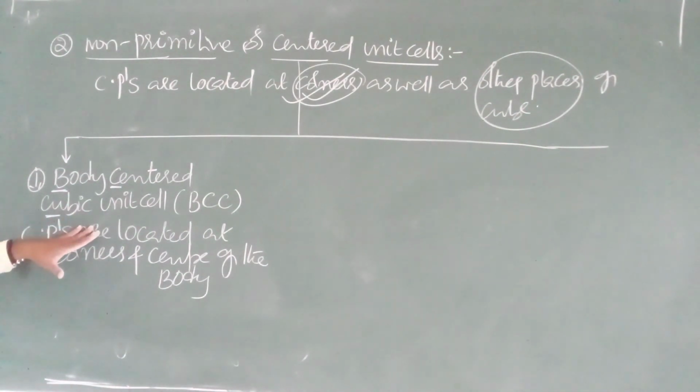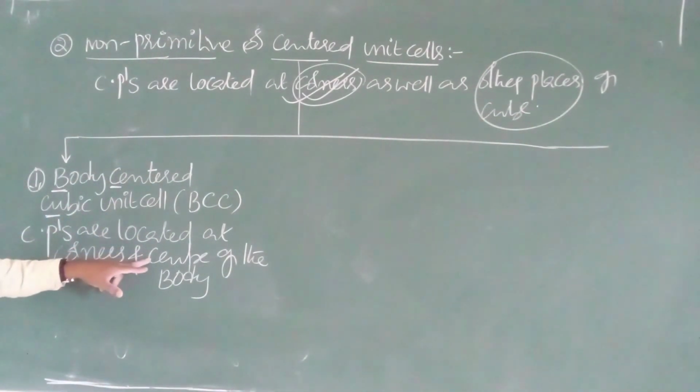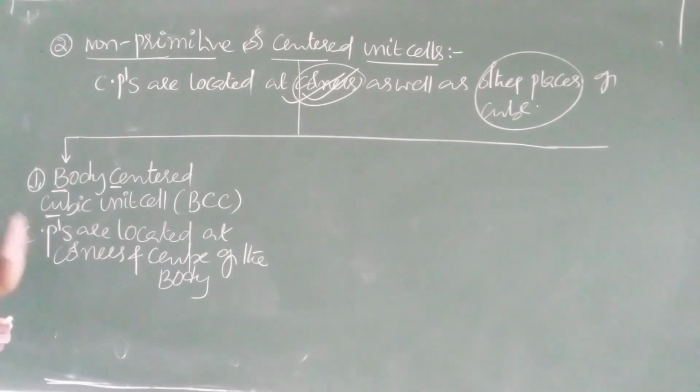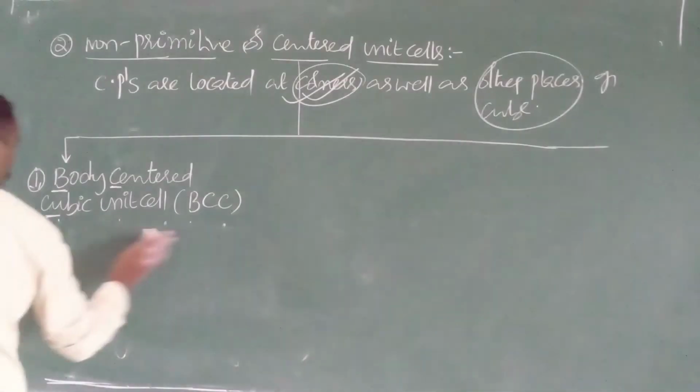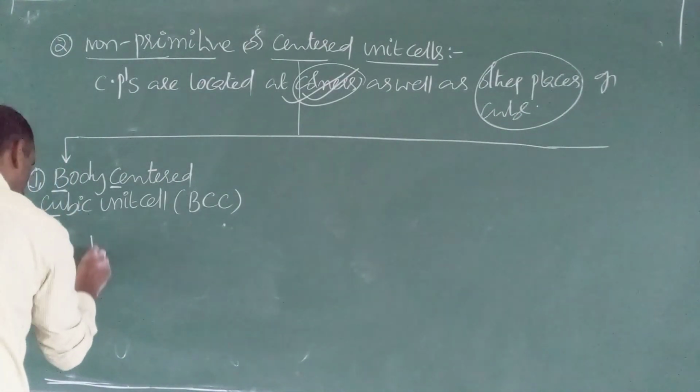So if constituent particles are located at corners as well as the center of the body, the type of unit cell is known as body-centered cubic unit cell. This definition carries one more mark, and we draw the BCC diagram.